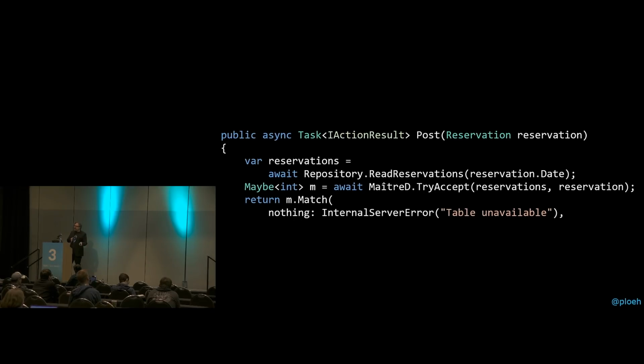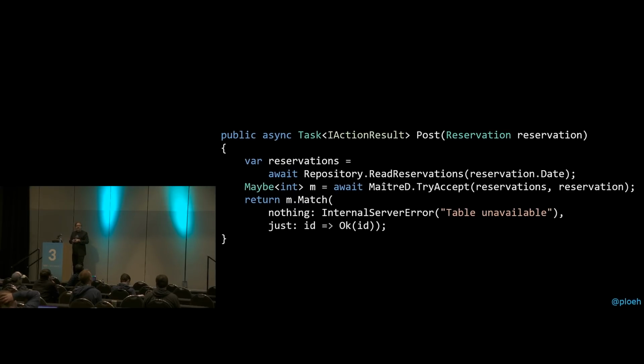So in the nothing case, I'm going to return internal server error. That's an IActionResult, and that basically means if we match on nothing, then we still return 500 Internal Server Error. If we match on just, I have to supply a function, so I write this little lambda expression here that receives the ID, the integer, and just calls 200 with that ID. So 200 OK response still contains the reservation ID in the response body, just like we did before. That's the contract I have with my HTTP clients.